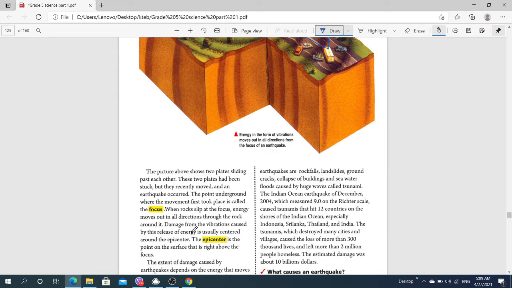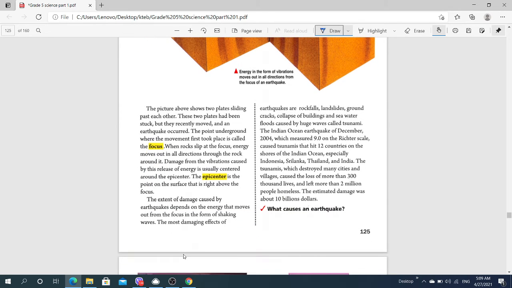Damage from the vibration caused by the release of the energy is usually centered around the epicenter. The epicenter is the point on the surface right above the focus. And then we have the earthquakes or the rockfalls.